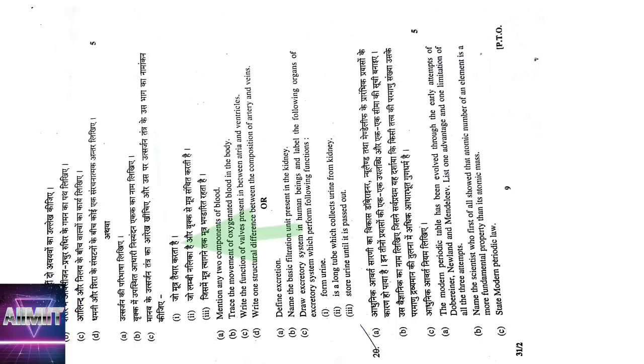Draw the excretory system in human beings and label the following parts, means where the following functions occur. Form urine, means nephrons. Long tube which collects urine from the kidney, means ureter. Store urine until it is passed out, means urinary bladder, you have to draw. Okay, coming to the 20th question.